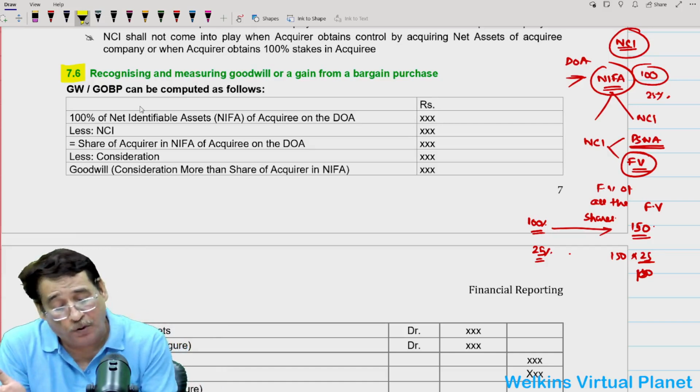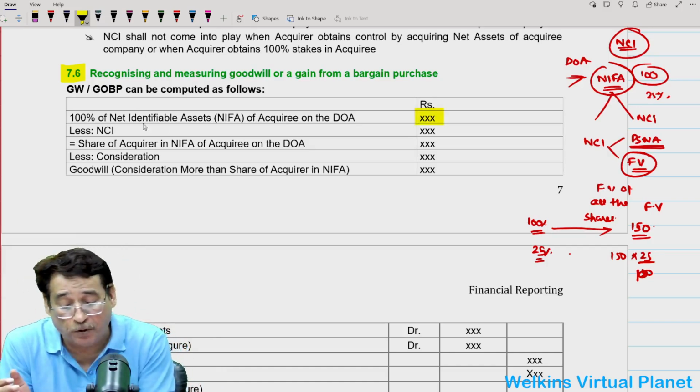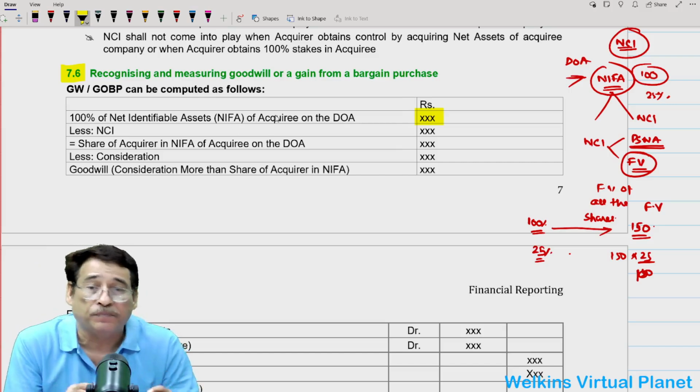In order to compute the goodwill, it is very simple. First of all, as I told you, you will compute the net identifiable assets.